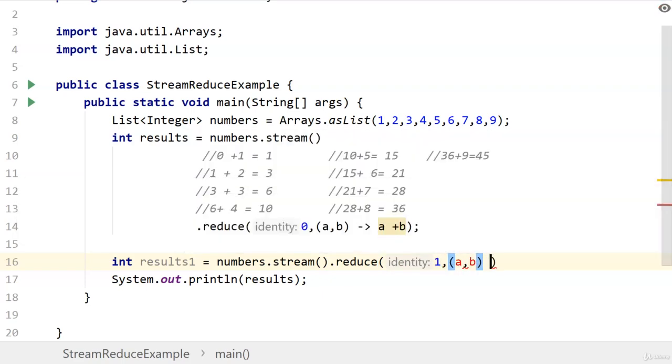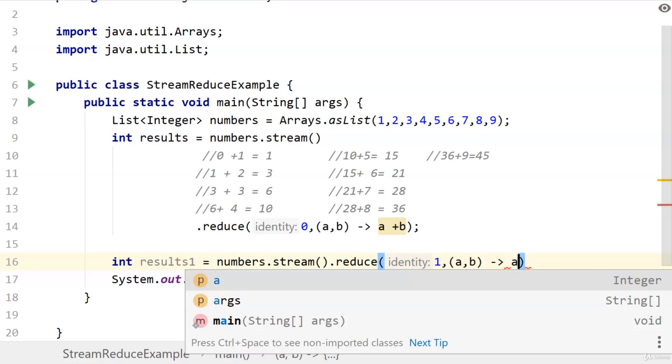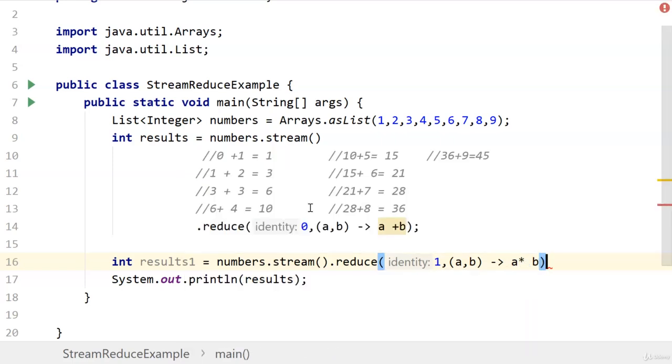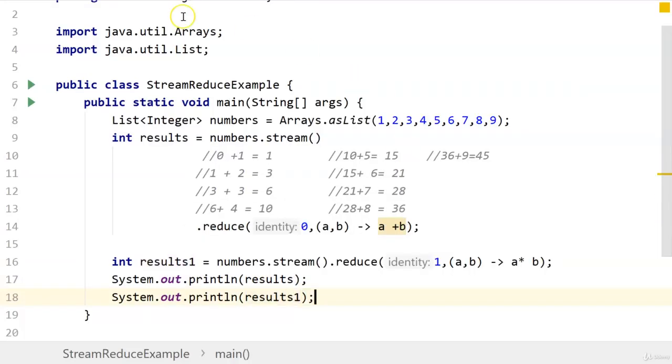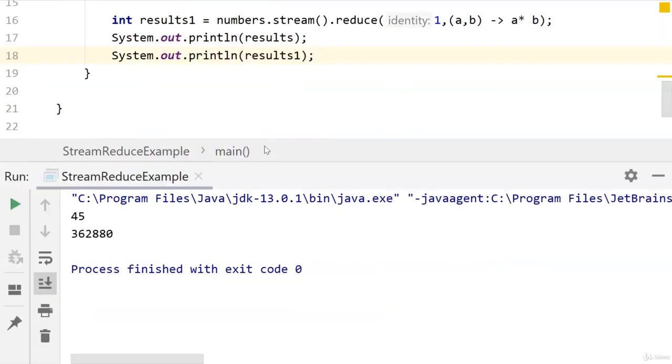A multiplied by B, and let's print out result1. Now let's run this example. So here you can see that the result is 362880.